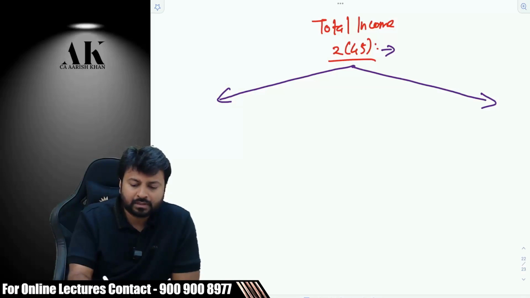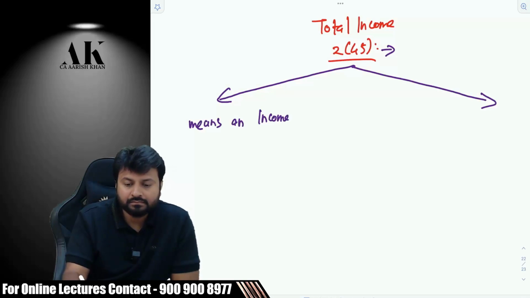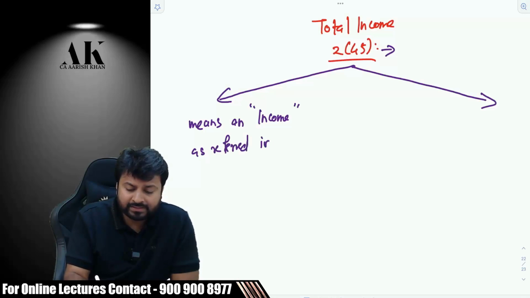First, total income means an income. I'll put income in inverted commas because we have to come to income later on. As referred in section 5.